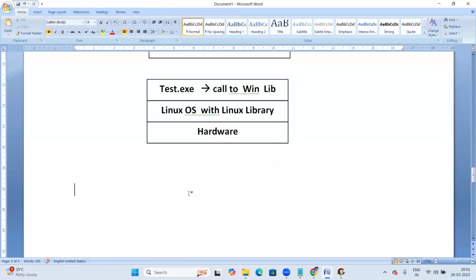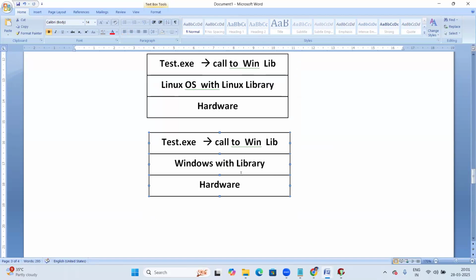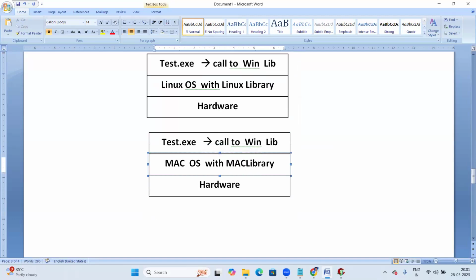Okay. Let us take one more platform, another platform. So the Mac platform, Mac OS, with the Mac library. Here also, see, the test.exe file is already linked with the Windows OS library. That link is fixed. So when you try to run the same exe file on Mac OS, it will try to call the Windows OS library on the Mac system, but it's not available. The call simply fails.